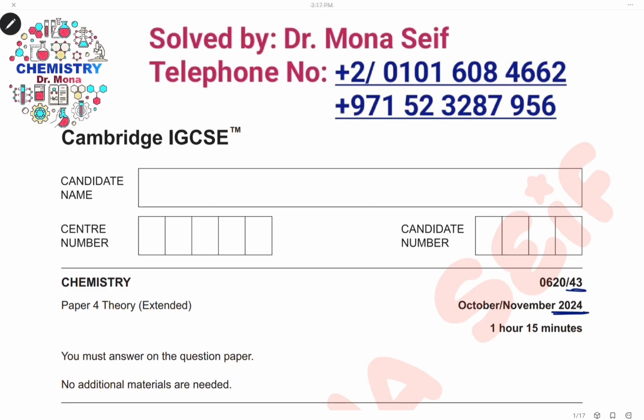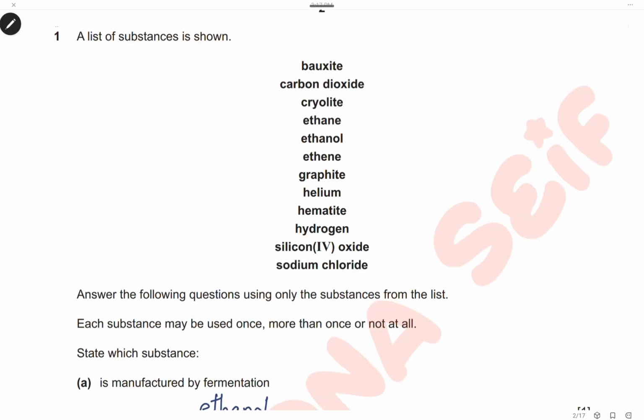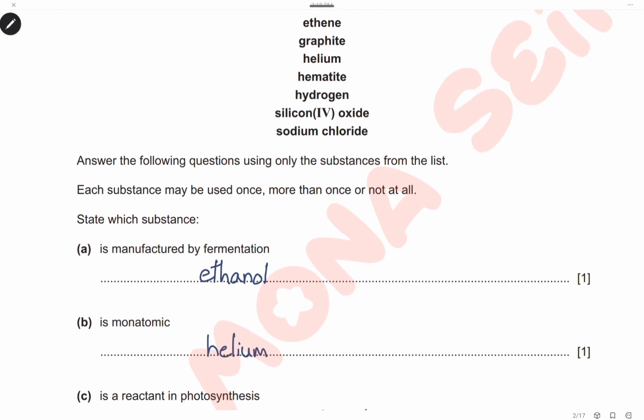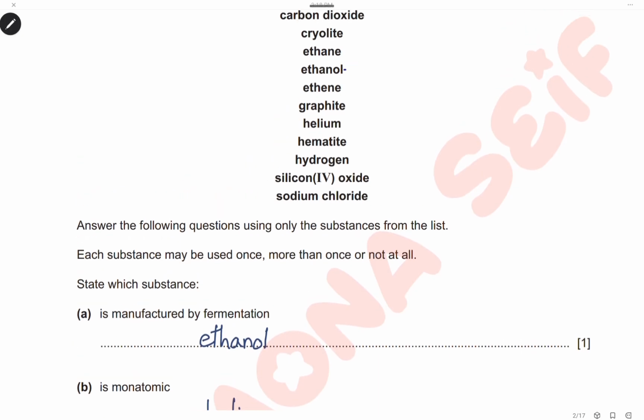Let's start it. Question 1. A list of substances is shown. Answer the following questions using this list. Any substance can be used once, more than once, or not used at all. First one, it is manufactured by fermentation. We have ethanol that can be manufactured by fermentation of glucose using yeast enzymes. So the answer here is ethanol.